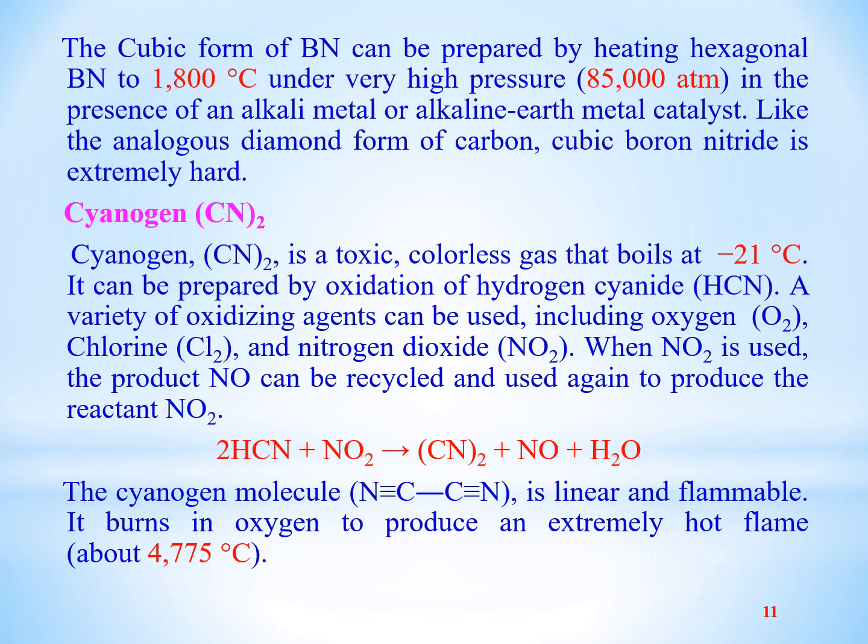The advantage of using nitrogen dioxide for the conversion of HCN to cyanogen is that we get nitric oxide in the product, which can be easily converted into nitrogen peroxide again. The cyanogen molecule is linear and flammable.